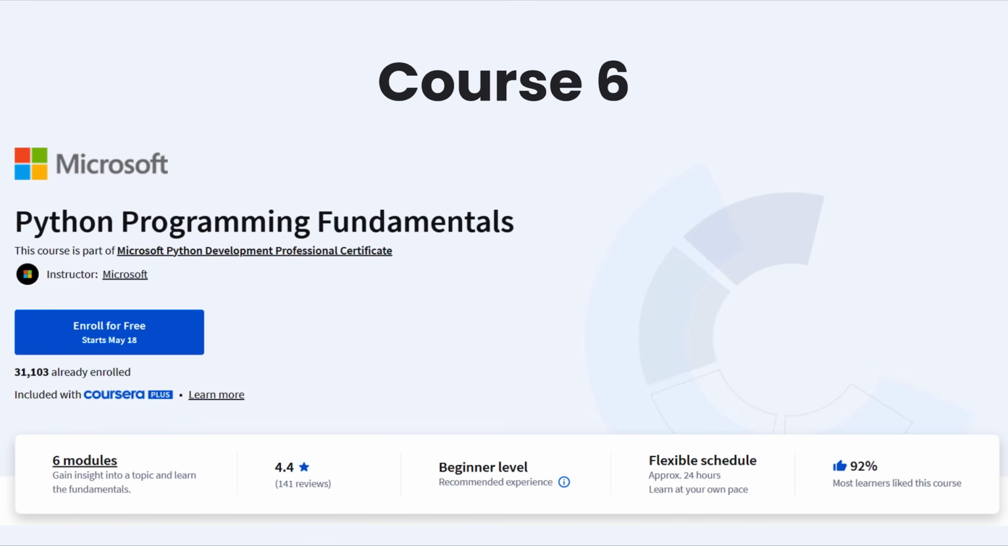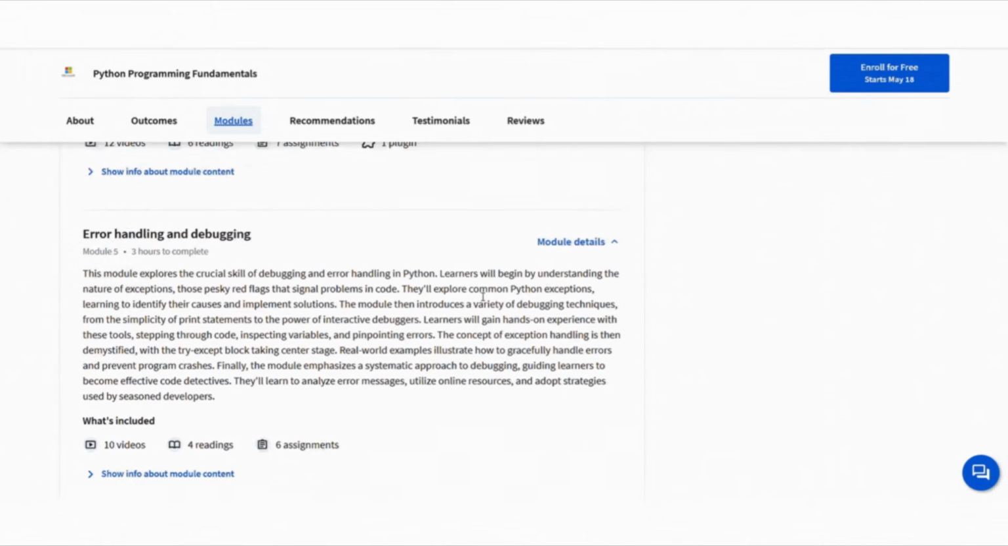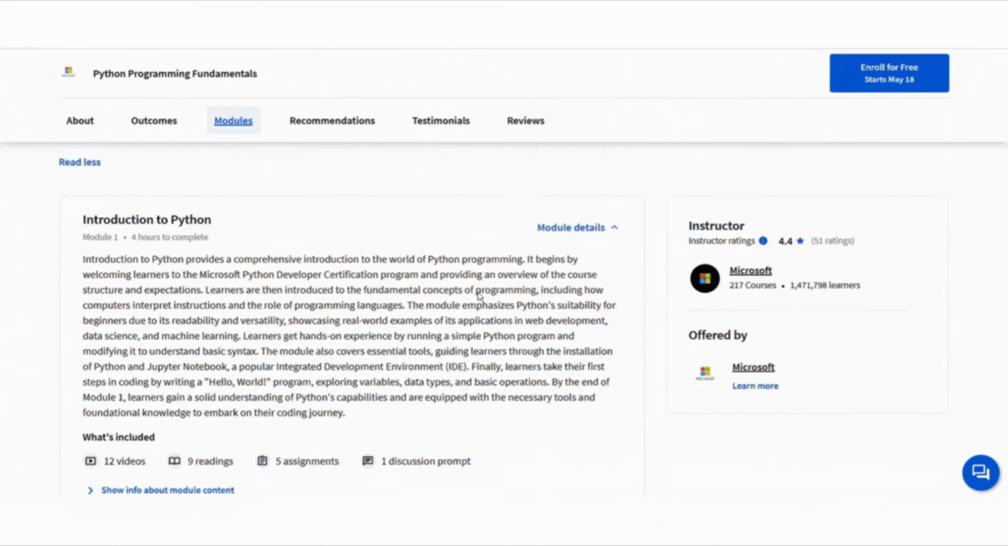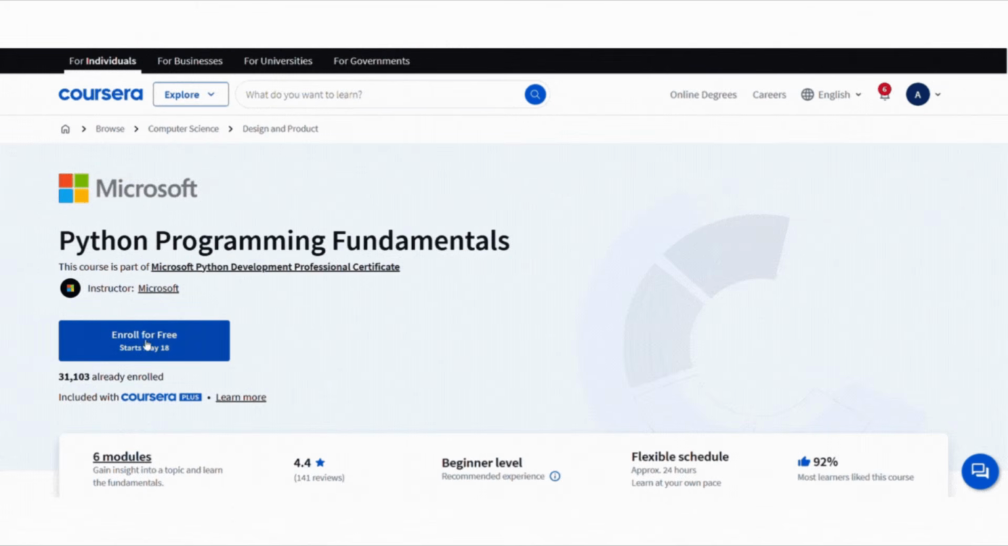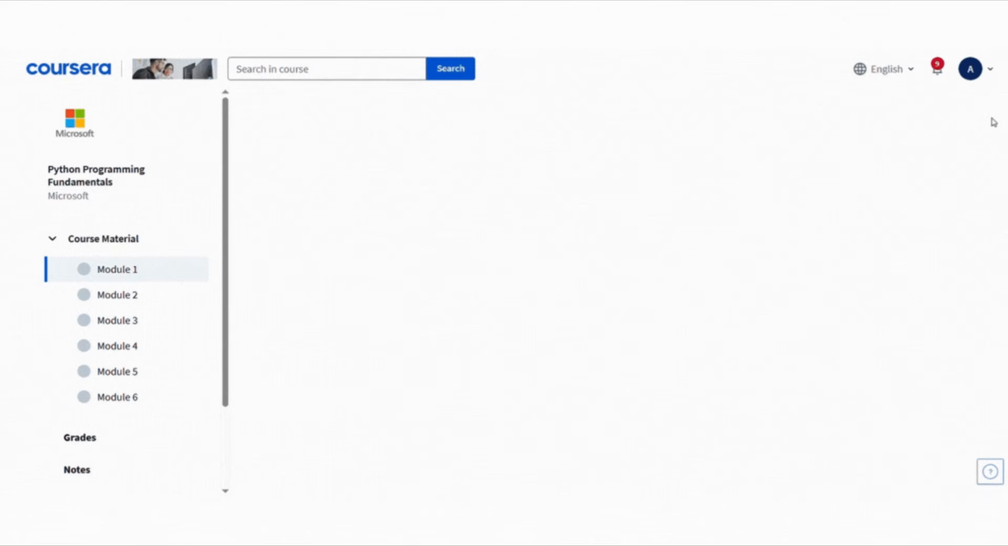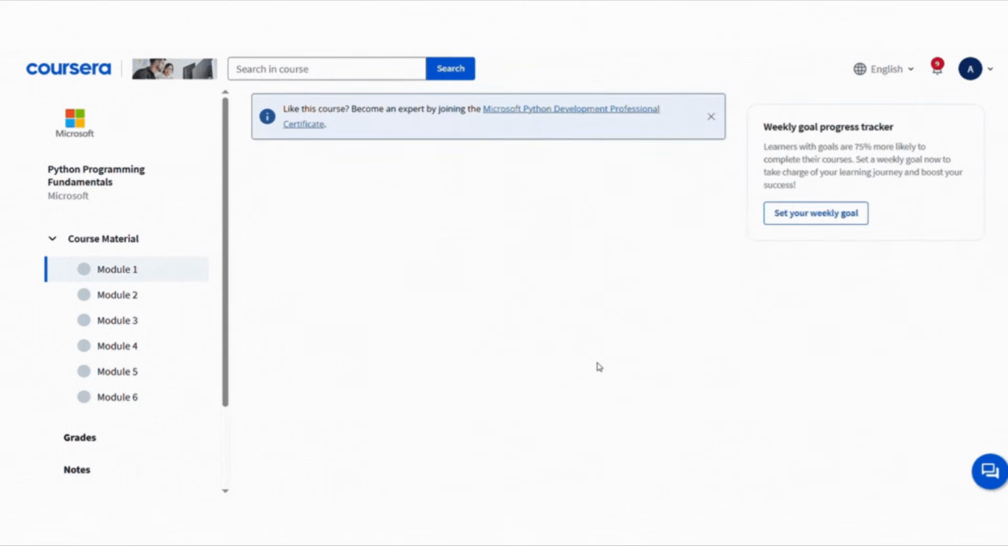Python Programming Fundamentals by Microsoft is a beginner-friendly course with 6 modules and takes about 24 hours to complete at your own pace. You will learn the basics of Python like how to write code, use data structures, and control the flow of your programs. To enroll in this course for free, click the Enroll for Free button, then click Audit this course, and that's it. You will get full access to all the course materials.